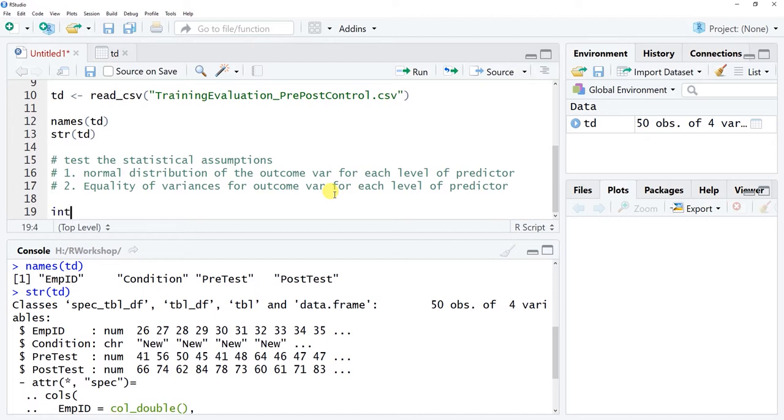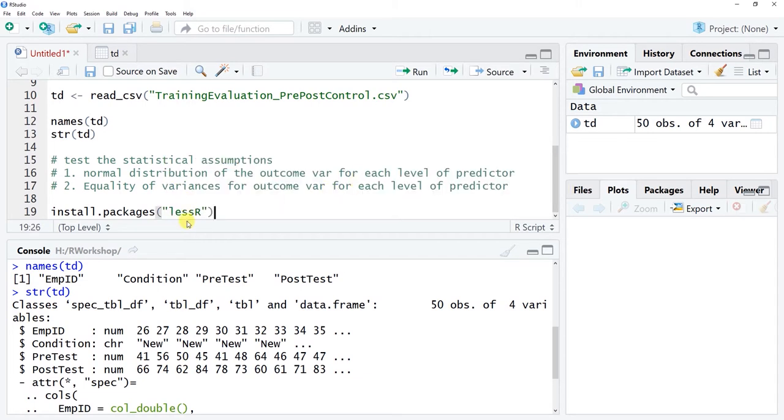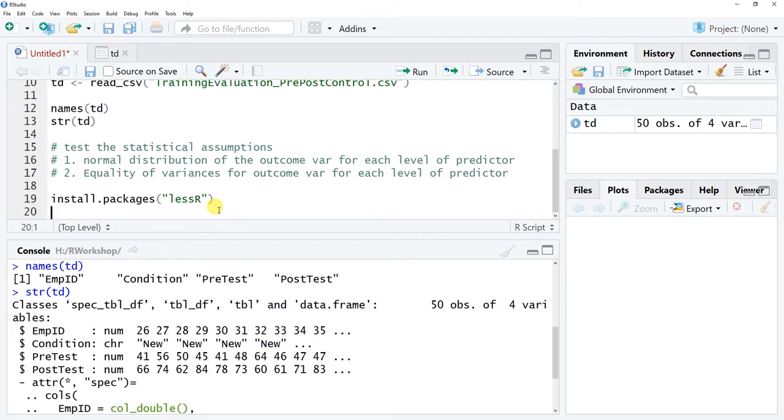And so what we'll do is, if you haven't already, use the install.packages function to install the lessR package. Make sure you put lessR with a capital R in the quotation marks here. And I've recently done this, but just know that this is a package that updates relatively frequently. And so if you haven't updated or reinstalled this, let's say in the past week or 2, I recommend doing so now.